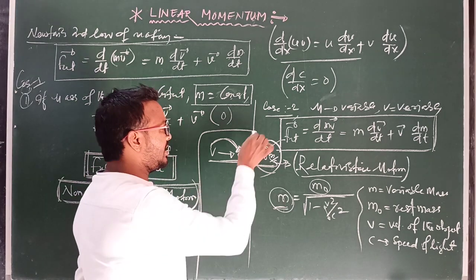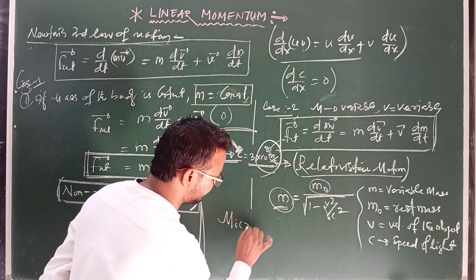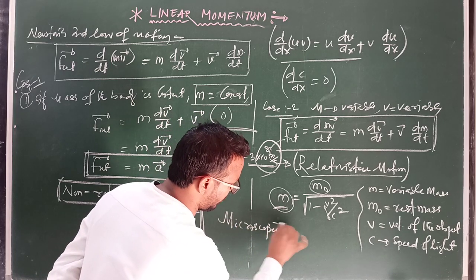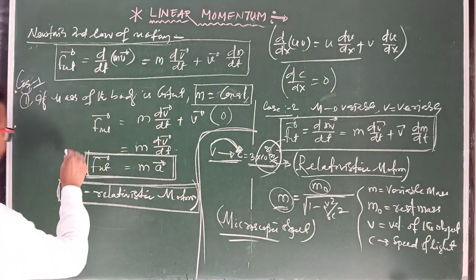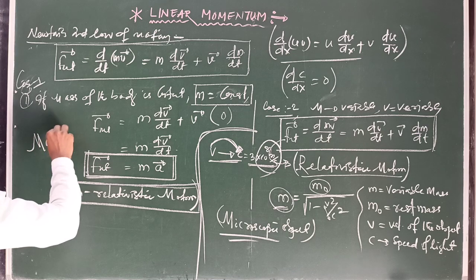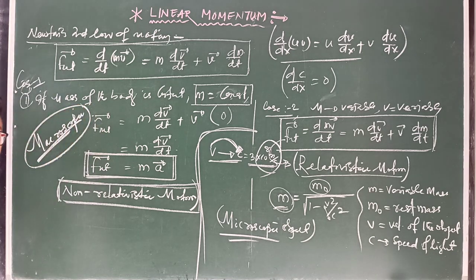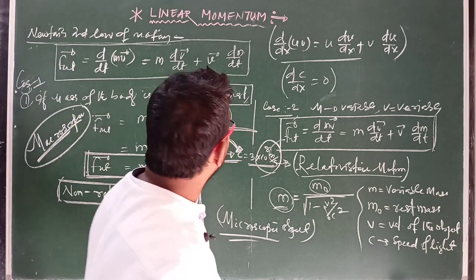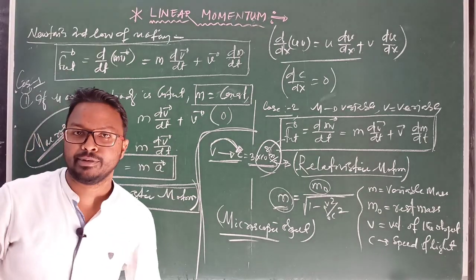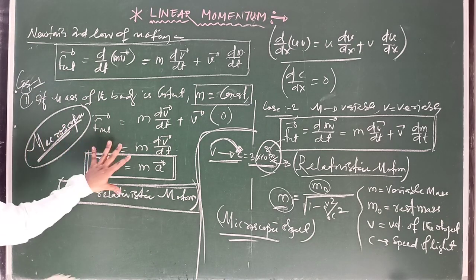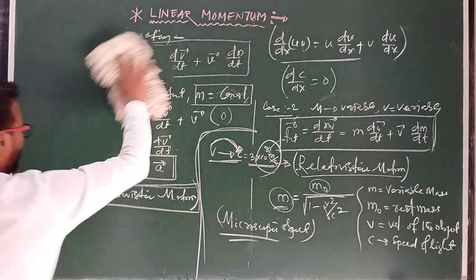So this case is only possible in the case of a microscopic object, like an electron, proton, etc. But this case is not possible for a macroscopic object. Clear? Okay, so these are the special cases of Newton's second law of motion. You have to remember these cases. These are important cases. Now let's start.